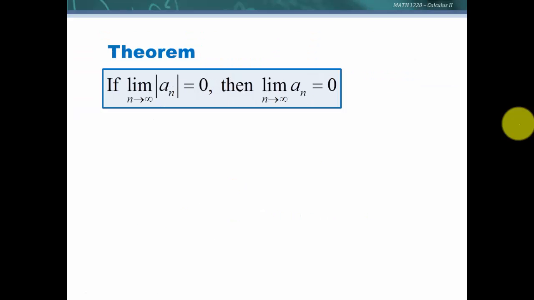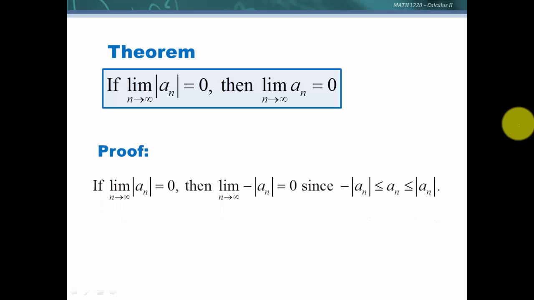Now we're going to use that idea to prove this theorem. If we have the limit as n approaches infinity of the absolute value of the sequence and that equals 0, then the limit of the sequence also equals 0. And so the proof of that is essentially this. Given the absolute value equals 0, then we also know that the negative of the absolute value also equals 0, because we could just multiply both sides by -1. And since we have these two equaling 0, and this a_n will always be between these two values, we know that one also equals 0.